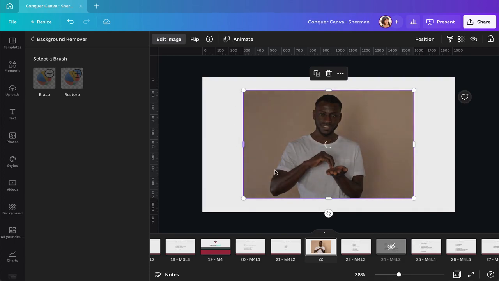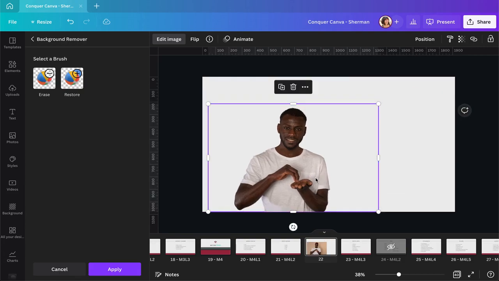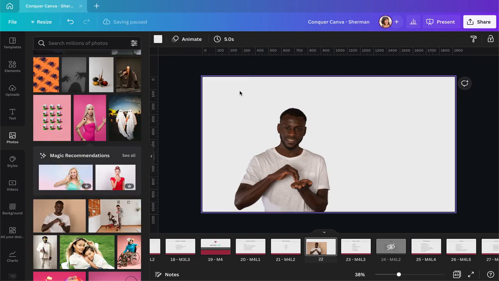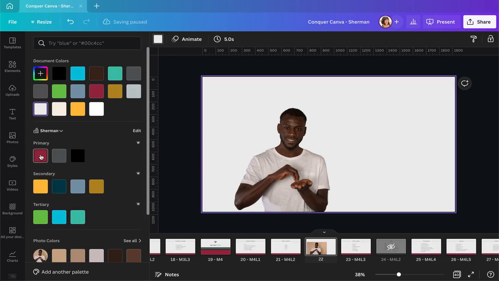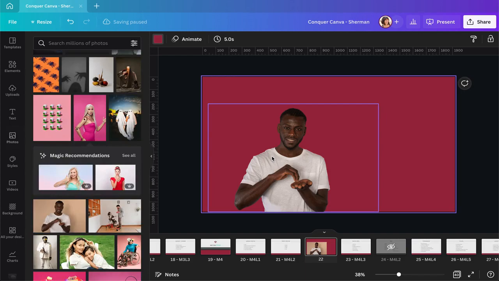This usually takes a little bit because it really outlines the person. And let me just tell you, I used to do this in Photoshop and it takes a really long time. So having this in Canva just with the click of a button is pretty cool. And now you have the person just by himself without his background. So you can change the background color now and you will have a cutout of this person. It's a really cool feature that Canva has.